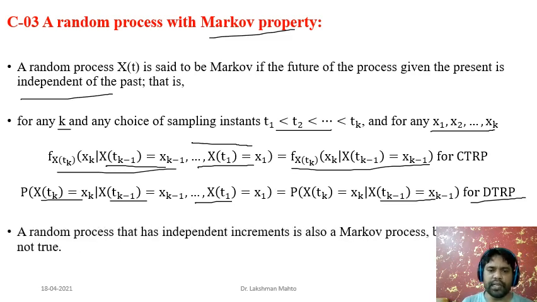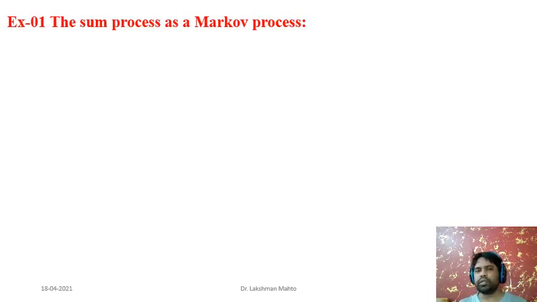So a random process that has independent increments is also a Markov process. If you take a random process which has independent increments, that would also satisfy the Markov property, but the converse is not true. That means there might be some kind of Markov process which may not have independent increments. So that's why the converse is not true. We'll see those examples as well. Just one example, I will take after I wind up this class.